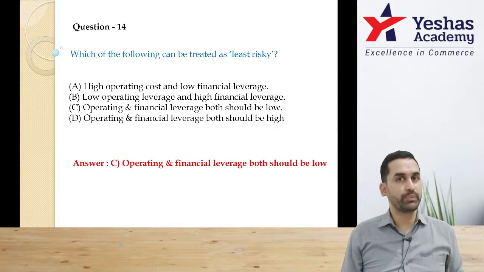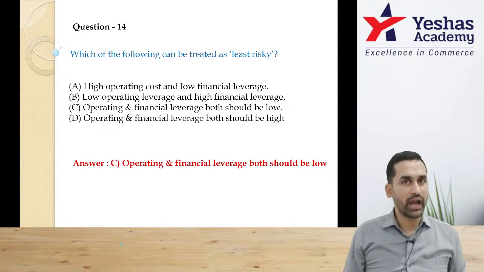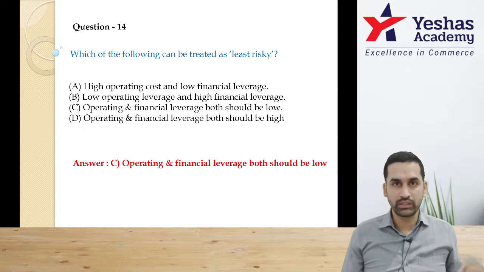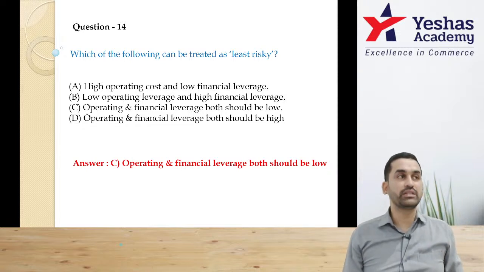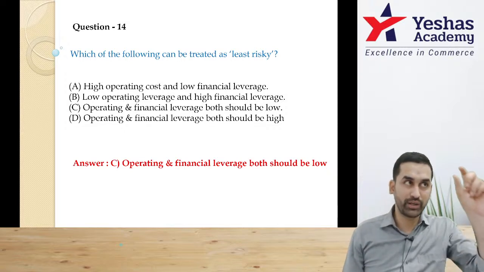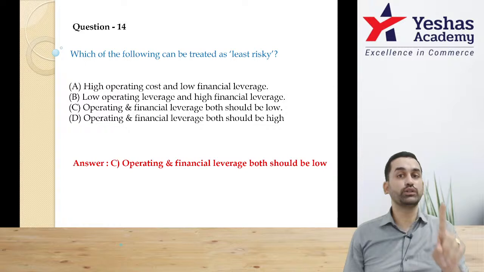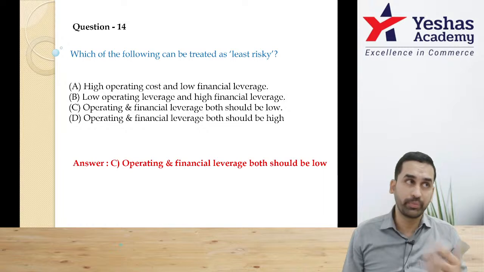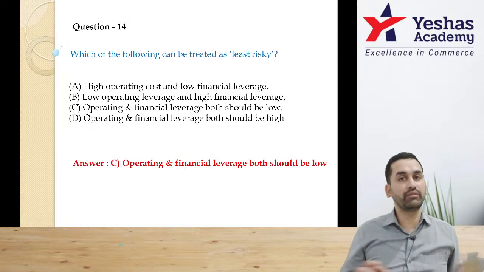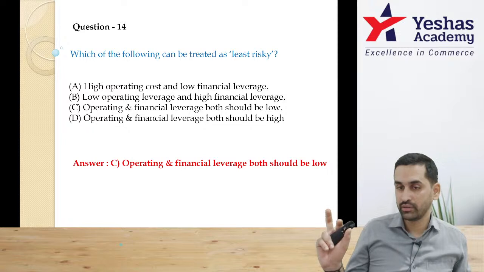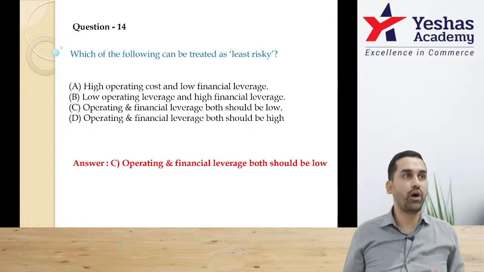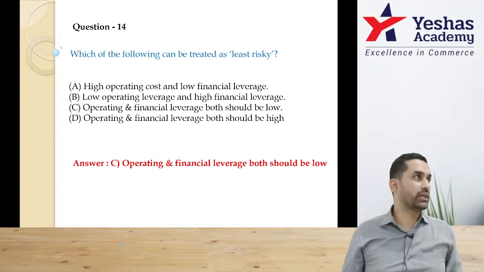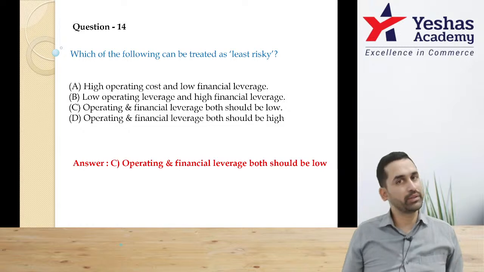Now think about it. No fixed cost, no interest. That means if this person sells the product at 1% above variable cost, it is enough for him. Suppose variable cost is 100 rupees. If he is selling it at 101, sales 101, variable cost 100, contribution 1 rupee, no fixed cost, EBIT 1 rupee, no interest, EBT 1 rupee, pay 30% taxes, then 0.7 rupee will straight away go to the owners. Correct? That means all he has to do is sell the product at a price higher than variable cost.